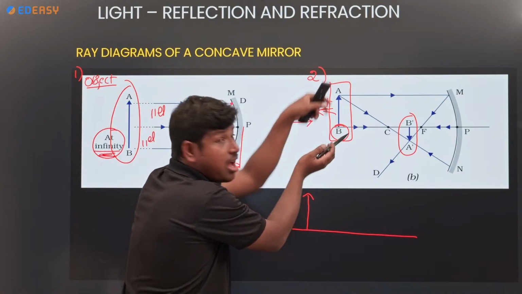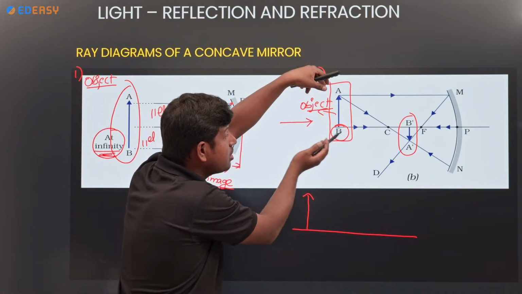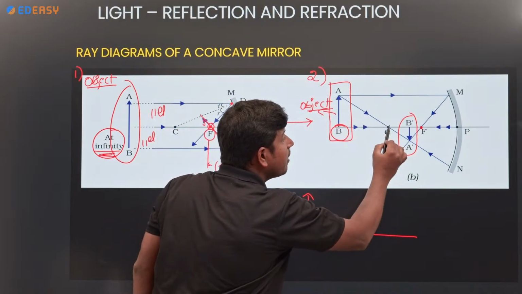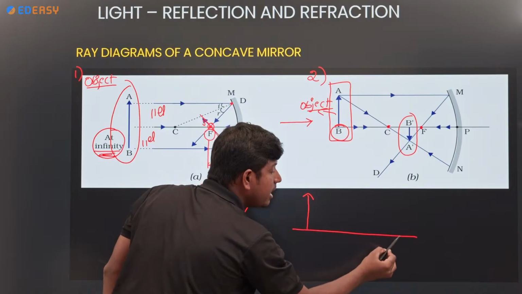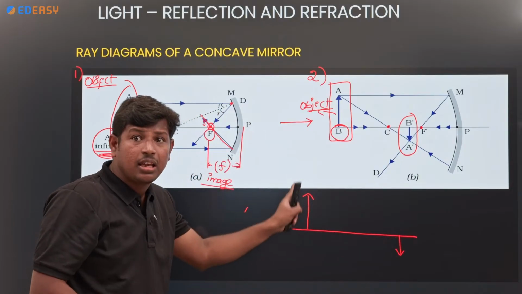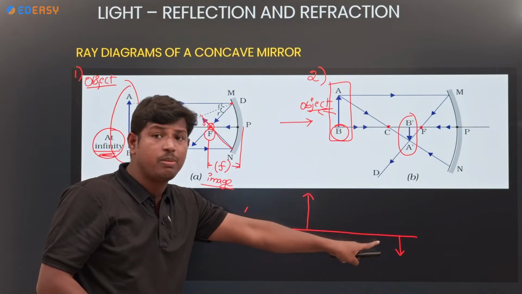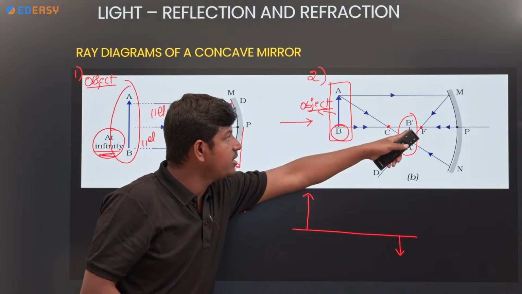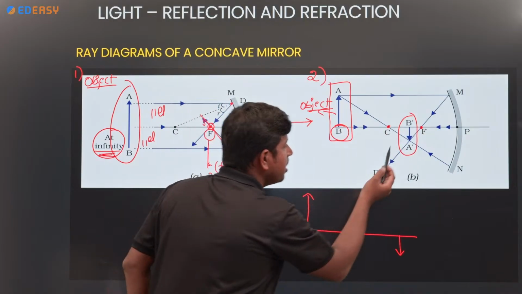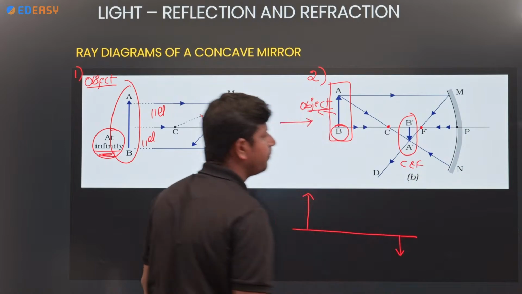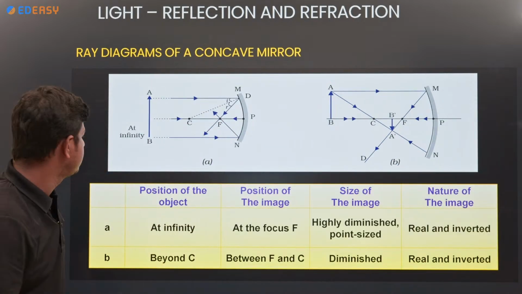And here the object will be beyond C. Where will you get the image? Between F and C. Compare both: how will the image be, how will the object be? Compare. Beyond C, where does the image take place? The position of the image is between C and F.